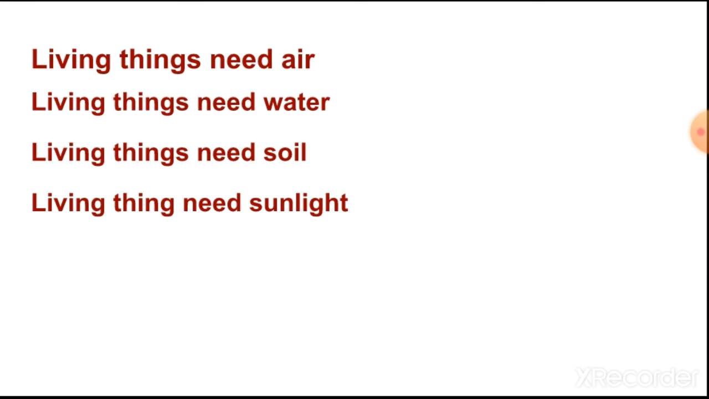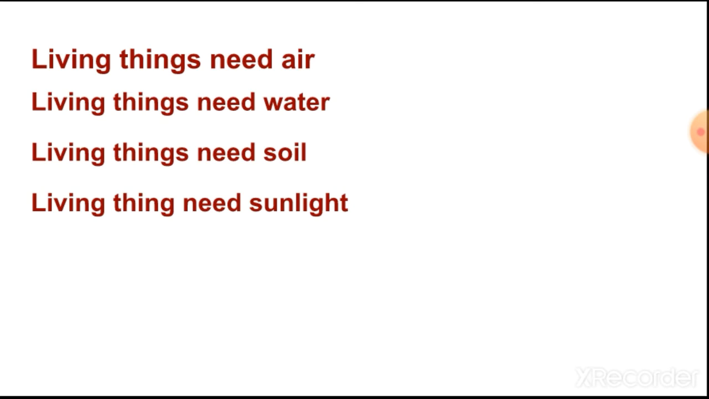Lion also depends on plants indirectly. How indirectly? Because lion depends on deer and deer depends on plants. So this way some animals are indirectly dependent on plants and deer is directly dependent on plants. That's why it is said all animals including human beings depend on plants directly or indirectly for food.